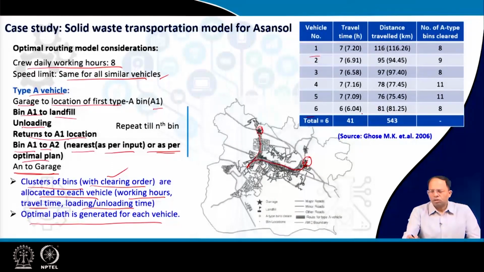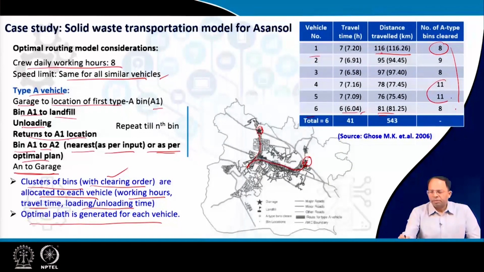So, you can see that more or less all vehicles are utilized and only the last vehicle is utilized a little bit lesser. Total distance travelled is also similar for most of the vehicles. The last vehicle is a little bit less, the last two vehicles are less, and the number of bins cleared is also different. So, you can see that even though this has travelled larger distances, the number of bins is less. So, because there is distance between these bins as well, right.